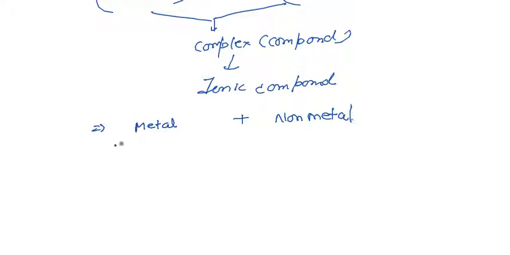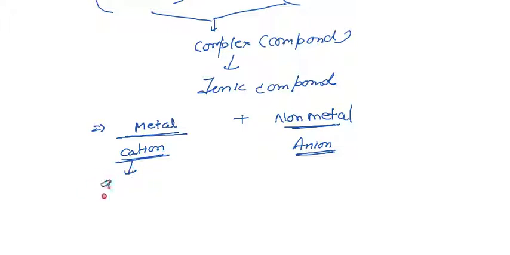The metal works as a cation and the non-metal works as an anion. How do they get the cation charge and the anion charge? The cation is the one that gives the electron from its outermost shell,